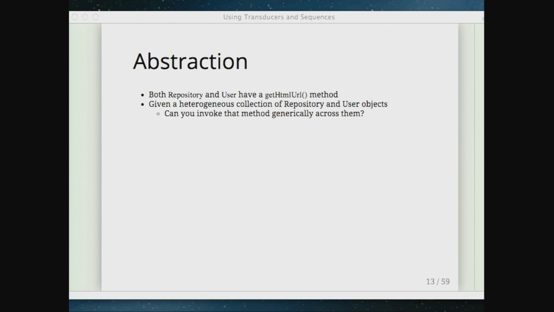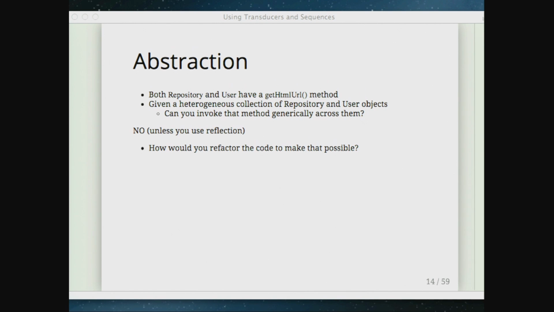If I had a heterogeneous collection of repositories and users, there's no way for me to generically call into that. I can't call that method. There's no abstraction there, even though there really is a commonality. There's a common data attribute, and you have the identical interface in two different classes, but you can't get to it. That's really frustrating. And you can't really solve this without some sort of reflective or metaprogramming tool.